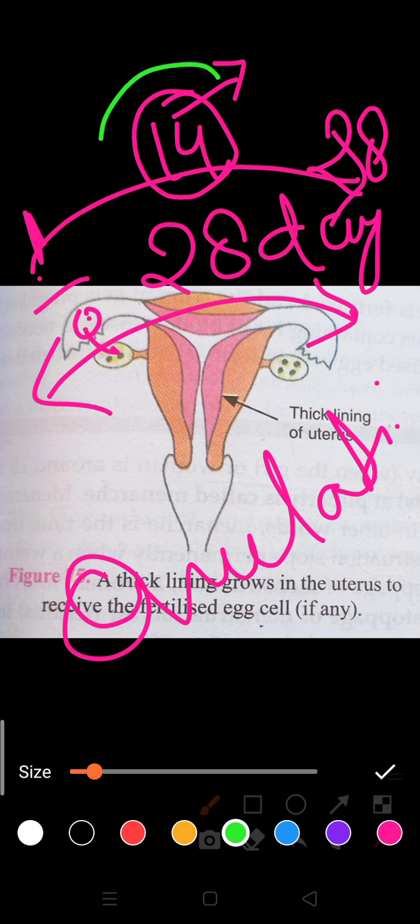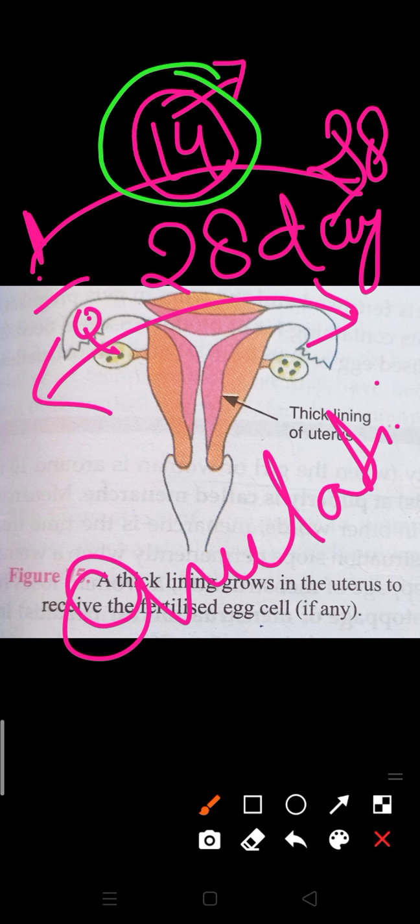On the 14th day, the ovum is released by the ovary. This is only known as the ovulation process, and it takes place at the age of puberty only. In girls, ovulation starts when they attain puberty.